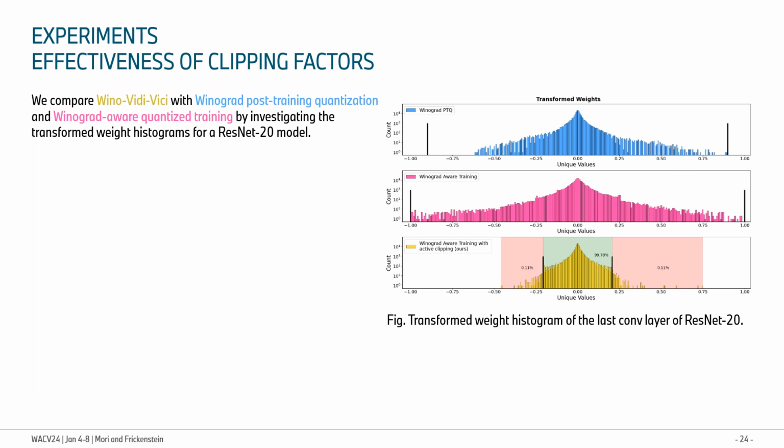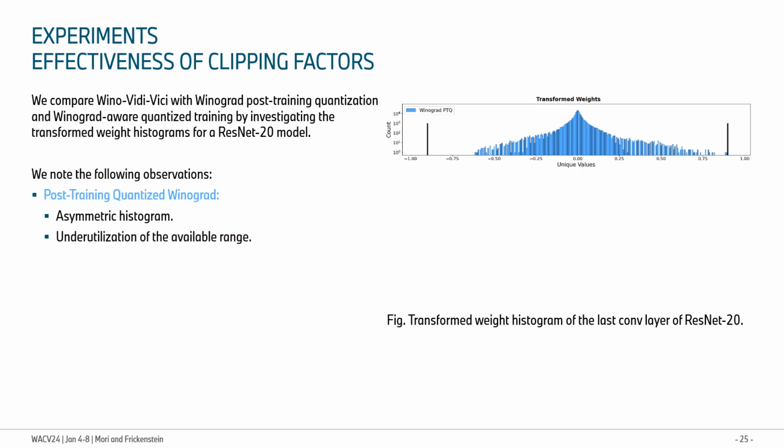To start with the experiment section, we compare Vici with Winograd post-training quantization and Winograd-aware quantized training by investigating the transformed weights histogram for a ResNet20 model. First, the post-training quantized Winograd is unaware of the quantization range at training time, leading to poor utilization of the available range and an asymmetric histogram.